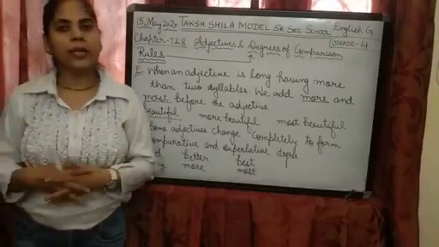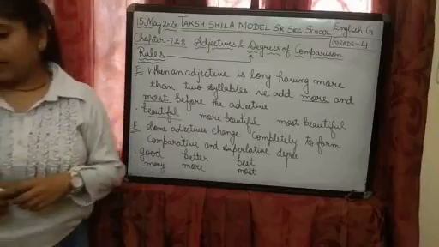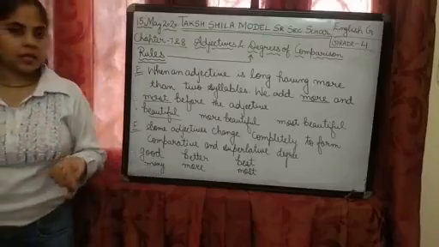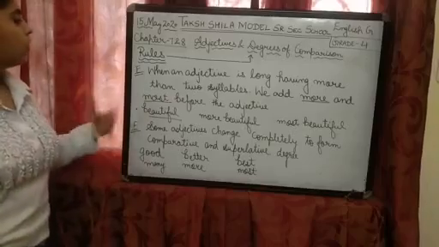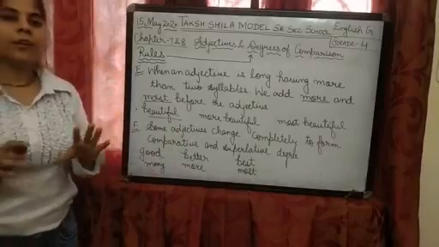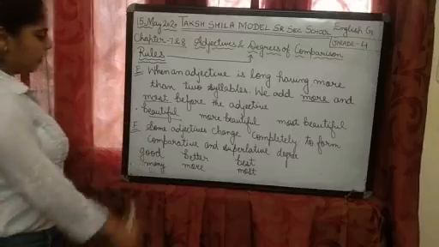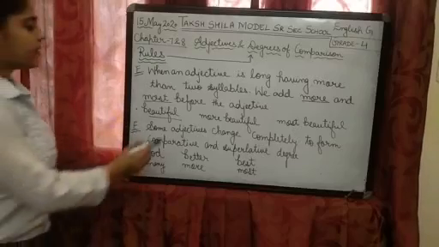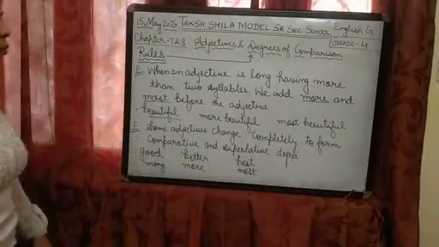Apart from it, we can take more examples. Intelligent, more intelligent, most intelligent. Clear? Okay. And interesting, more interesting, most interesting. Modern, more modern, most modern. Clear? So when the word is long, we use more and most. Now come to the next rule. Some adjectives change completely to form the comparative and superlative degree.